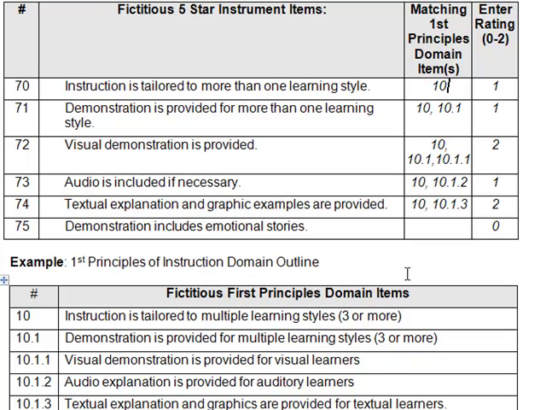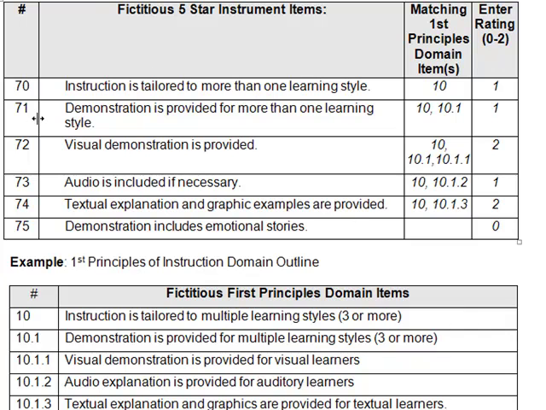As you go through this, you'll look at an item, such as item 70, "Instruction is tailored to more than one learning style." We'll see, okay, is this included down here? When we go down to number 10, "Instruction is tailored to multiple learning styles, 3 or more." Well, 70 is kind of lesser than this one, which says 3 or more. So we'd say the matching item is item 10, and the rating is 1, because it's partially included in this item, which seems to include more.